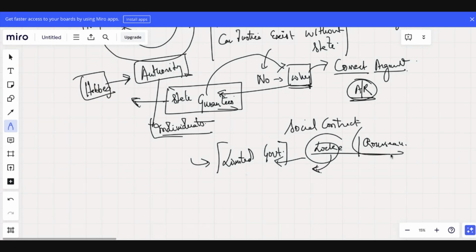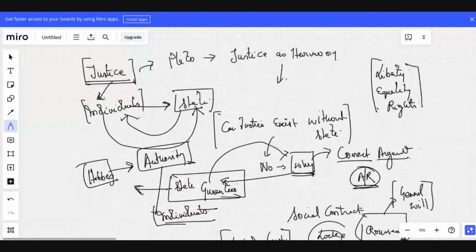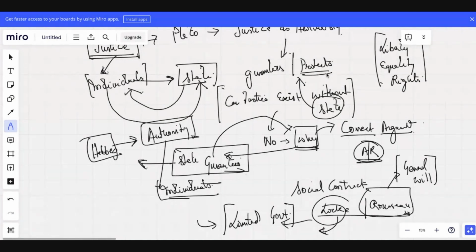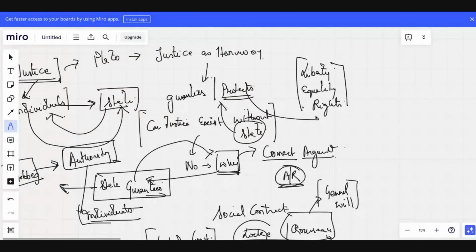And Rousseau talked about the general will. So this simply says that yes, authority is important, or you can say the state is important, because it is the state which not only guarantees but also protects. Why? Because we are talking about retributive justice.